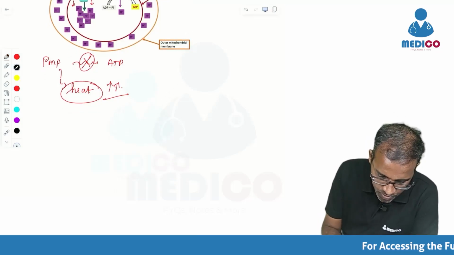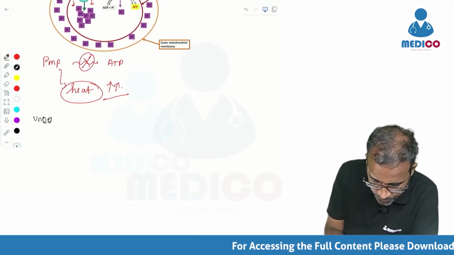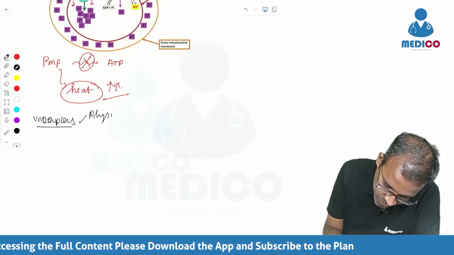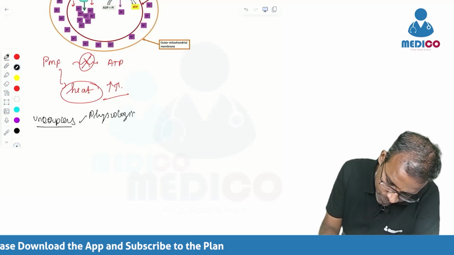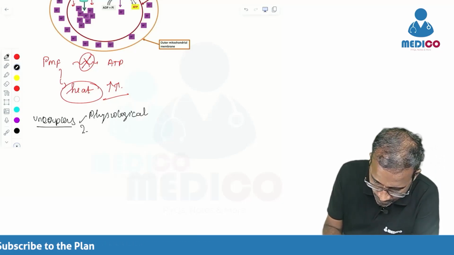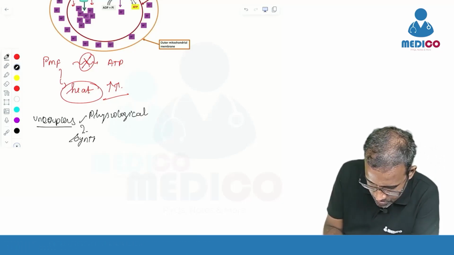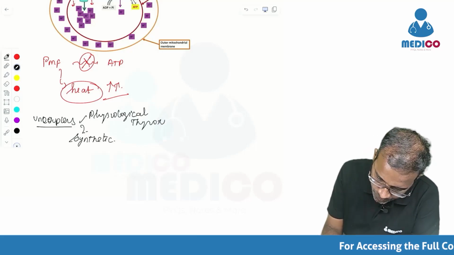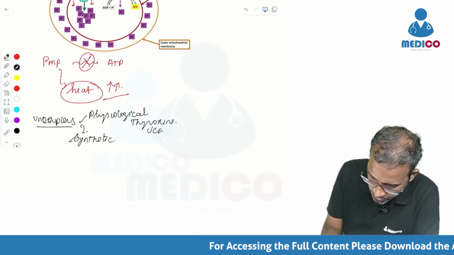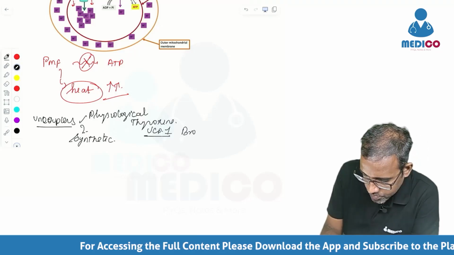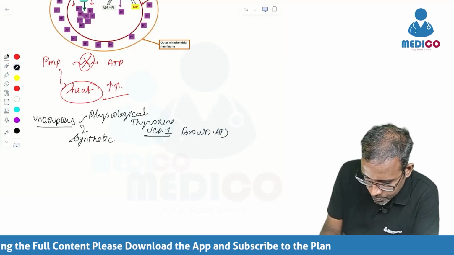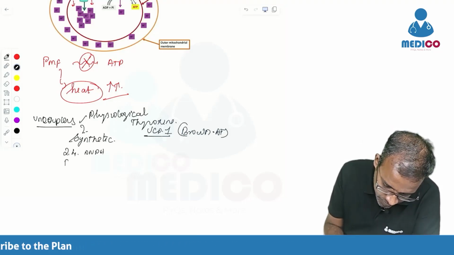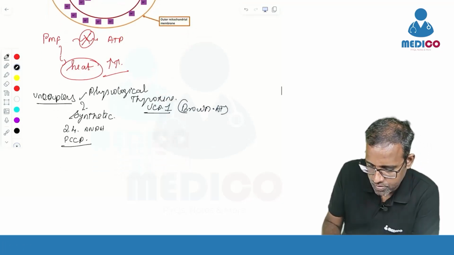What are the various uncouplers? Uncouplers can be either physiological uncouplers or synthetic uncouplers. Physiological uncouplers: thyroxine, and uncoupler protein 1 present in brown adipose tissue. Synthetic uncouplers: 2,4-dinitrophenol, FCCP.